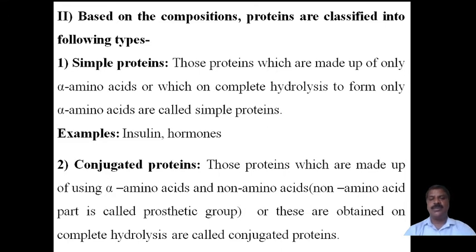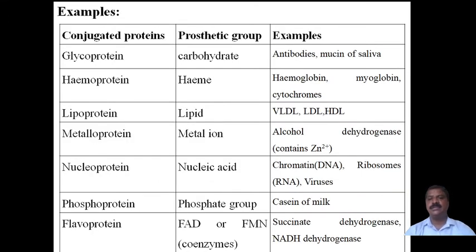There are many examples of conjugated proteins. They are sub-classified in different ways based on the prosthetic group, and they are classified into various types. The first classification is glycoproteins. In glycoproteins, the protein part, the amino acids, is there along with the prosthetic group. The prosthetic group is very important. Here the non-amino part is a carbohydrate.